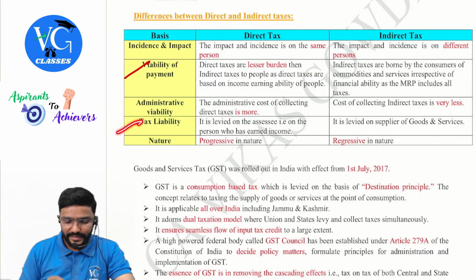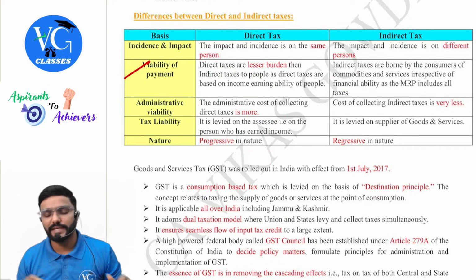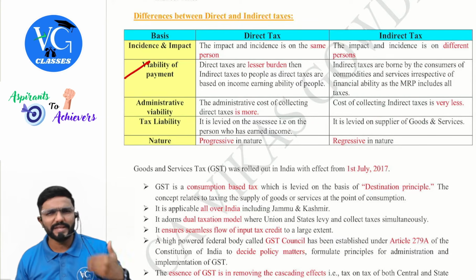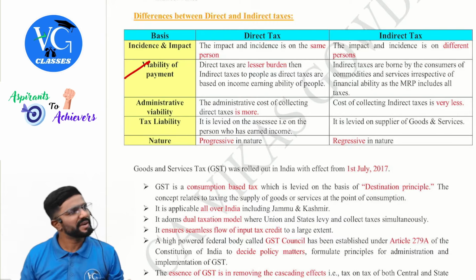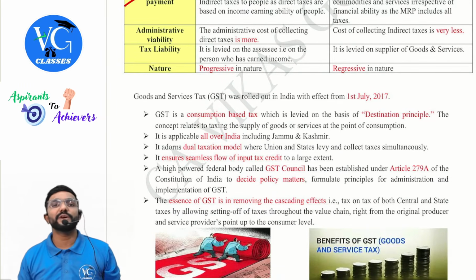Then tax liability. It is levied on the assessee, that is, in income tax, the person who has earned the income. Whereas coming to indirect tax, it is levied on the supplier. The supplier is the one who is liable, but obviously, can he charge and collect it from the recipients? Yes, sir. Nature: income tax is progressive in nature.